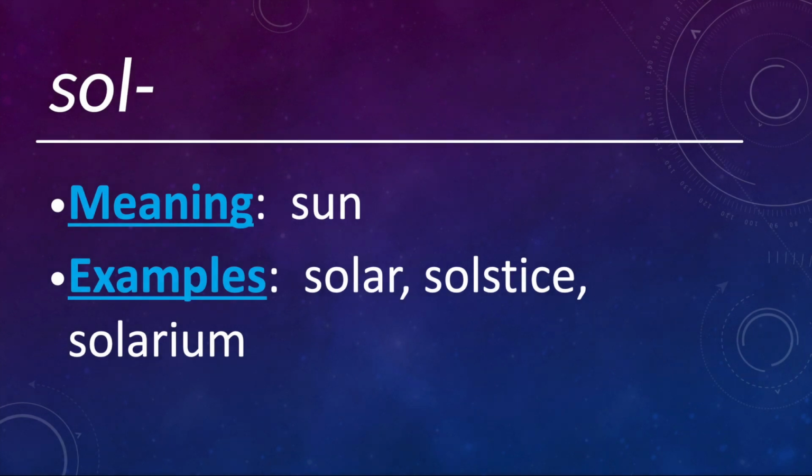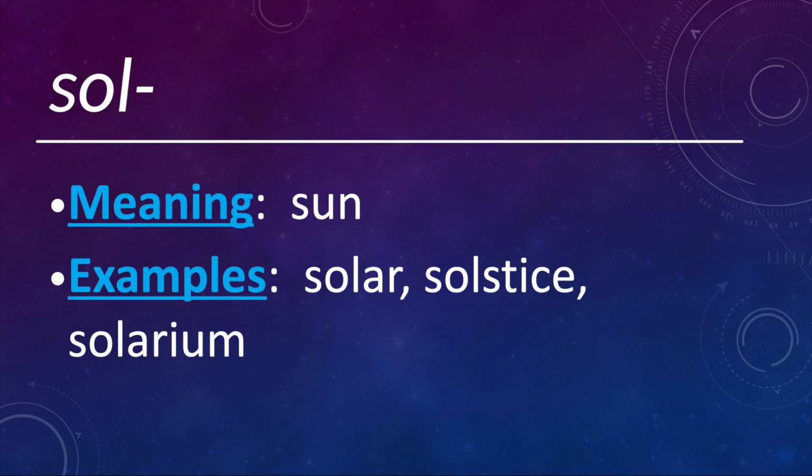Sol means sun. So solar is really anything related to or determined by the sun, like solar power or solar energy. Solstice is the time or date at which the sun reaches its maximum or minimum declination. In other words, it's the highest or lowest point in the sky.